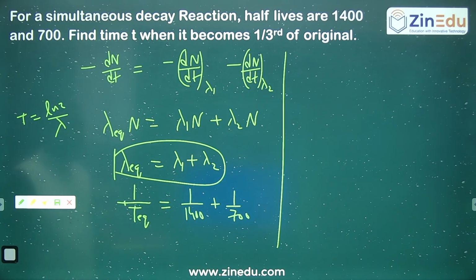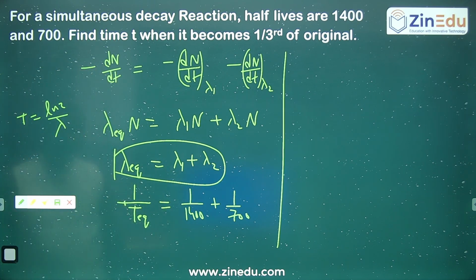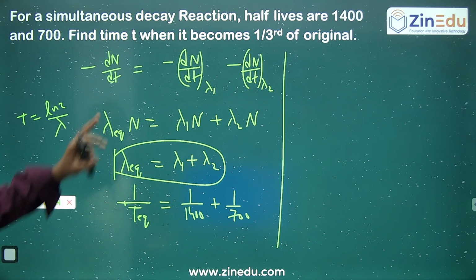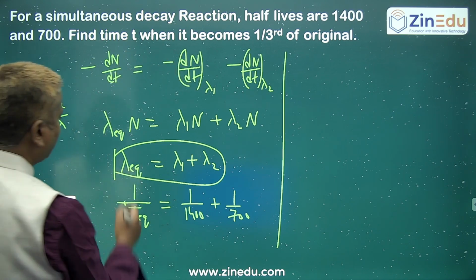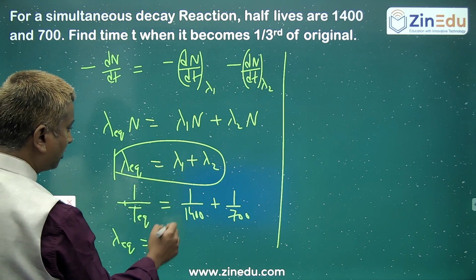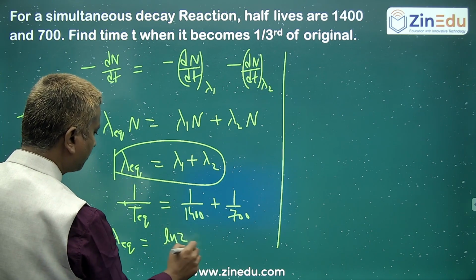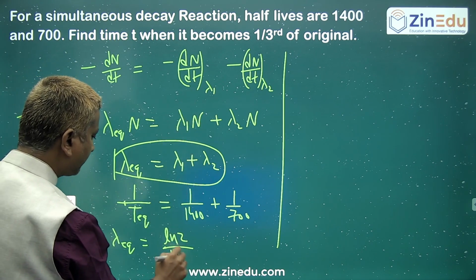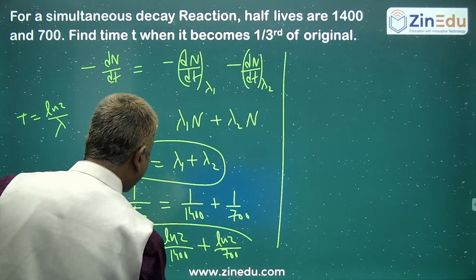Lambda equivalent you can find out, lambda 1 plus lambda 2. Lambda 1 is ln 2 by T half, ln 2 by 1400 plus ln 2 by 700, keep it like that only in terms of lambda.